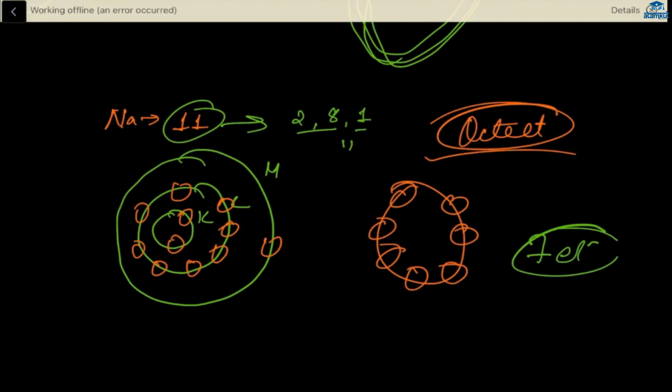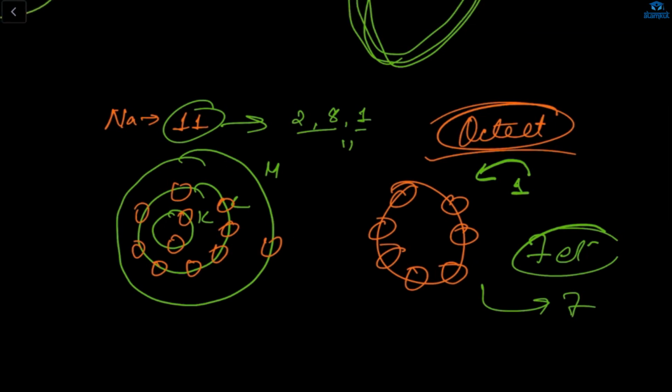So how will this orbit get a total of 8 electrons? It will gain 1 electron, or it will lose all 7 electrons. Losing 7 is okay and gaining 1 is also okay. But what is the simplest method, gaining 1 or losing 7? Gaining 1 electron is easier.